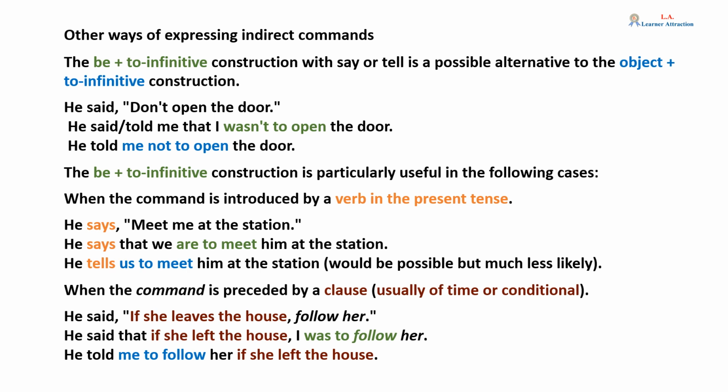The be plus to infinitive construction is particularly useful in the following cases. When the command is introduced by a verb in the present tense. He says, "Meet me at the station," becomes, he says that we are to meet him at the station. He tells us to meet him at the station would be possible, but much less likely.